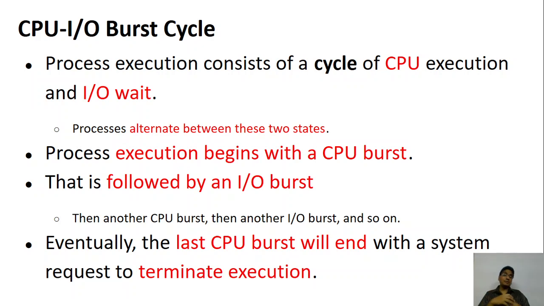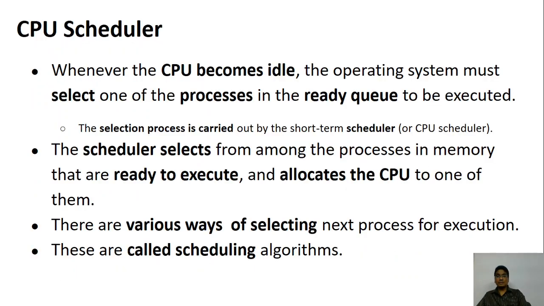So if the CPU is idle, what to do in this case? That is the question that we have to answer now. Whenever the CPU becomes idle, in that case, the operating system will have to select one other process.